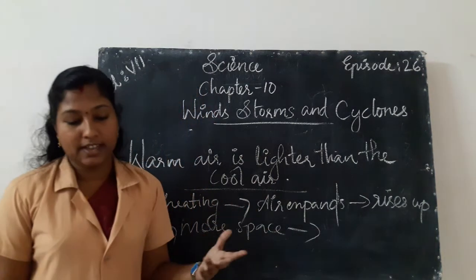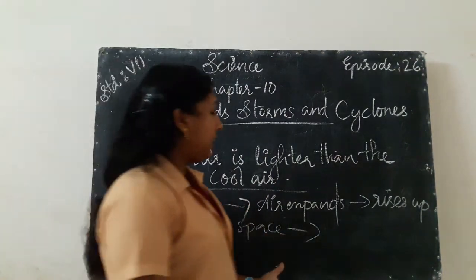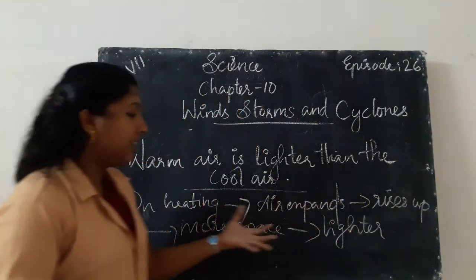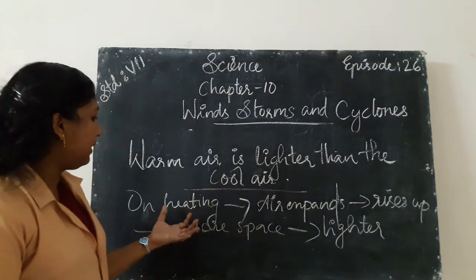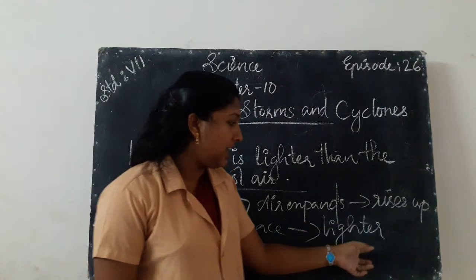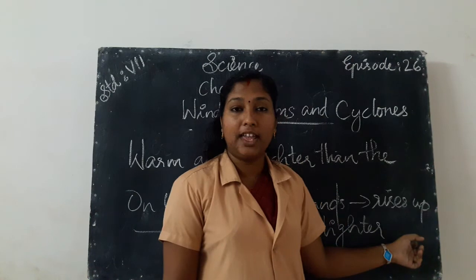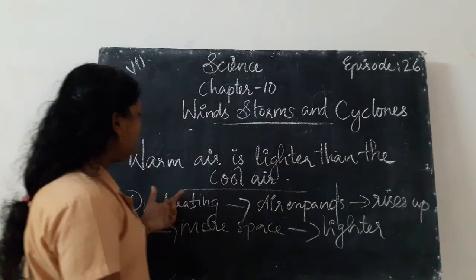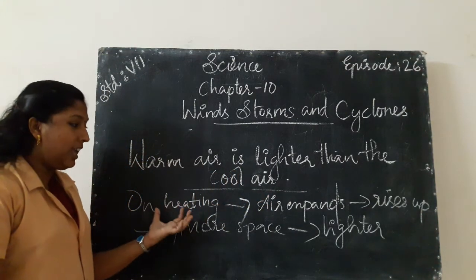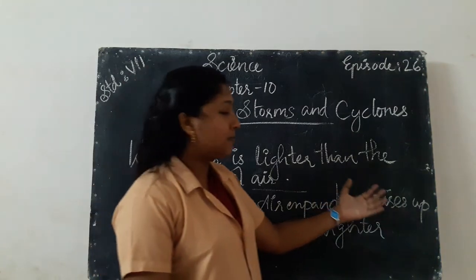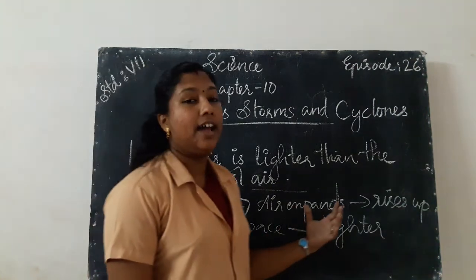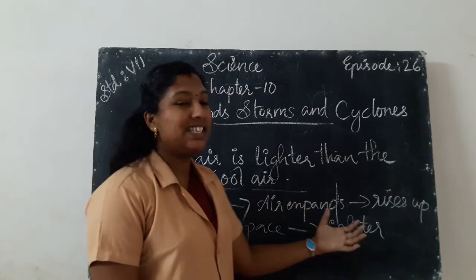It takes more space and becomes lighter due to the property of warm air. The warm air becomes lighter, and due to this the warm air rises up. Okay, all of you understood about warm air being lighter. How is the warm air lighter? Because on heating, the air expands, rises up and takes more space, and therefore we can say that it is lighter.